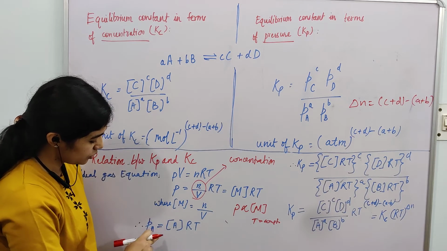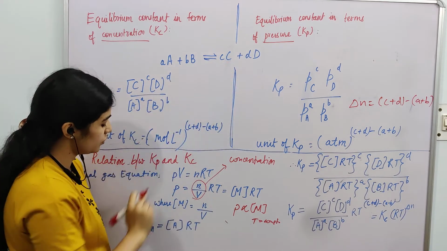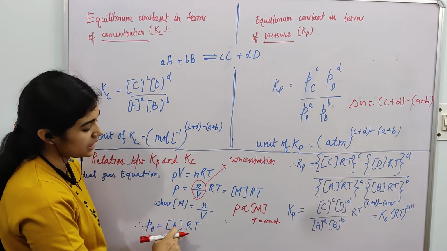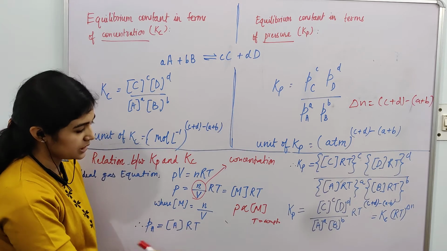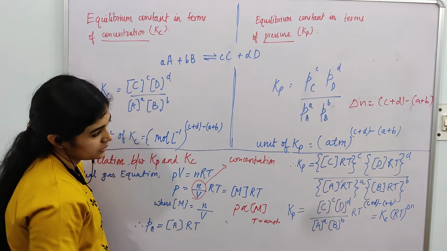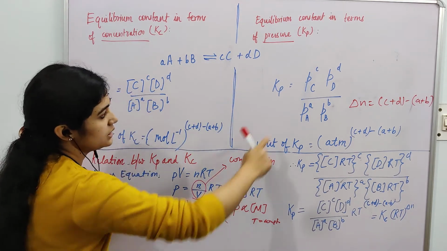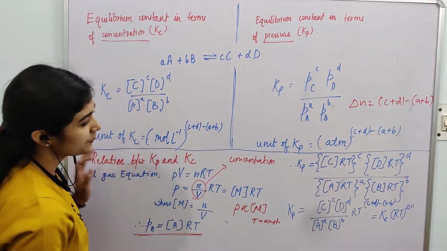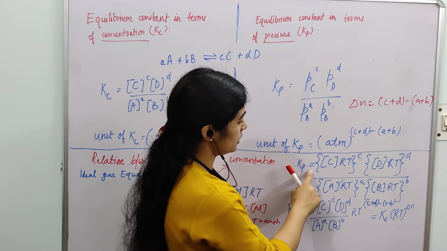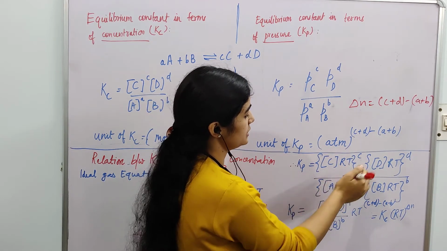Alright, so we are going to exploit this to establish a relation between Kp and Kc. So in short, if we have to write it down for this equation, what we will get? Partial pressure of A is equal to concentration of A into gas constant and temperature. Similarly, you can write it down for B, C and D. And we will put these values in this equation. I have written it here. So our Kp will become equal to concentration of C, RT raised to power c.